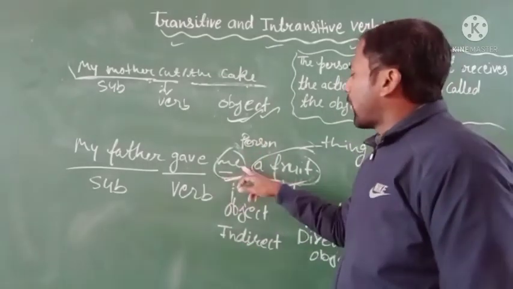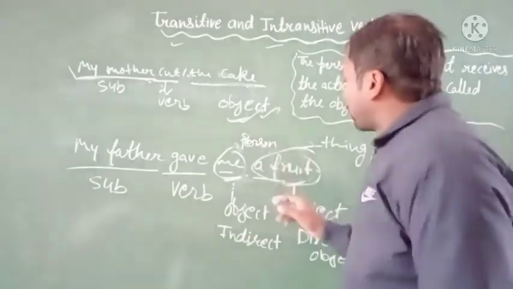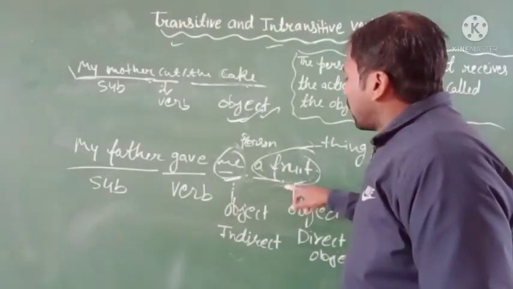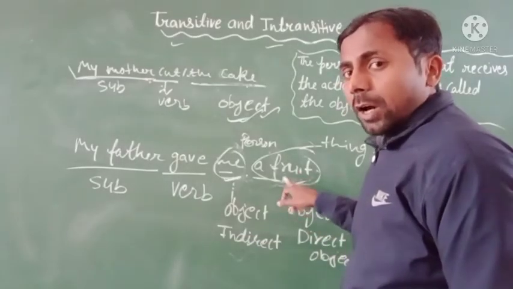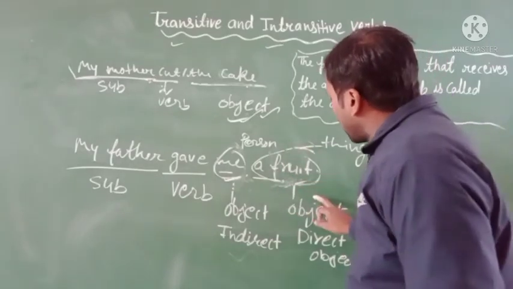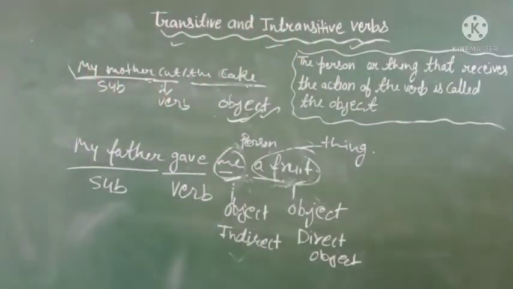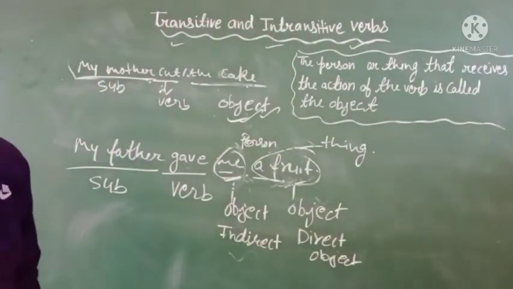If the word is used for a person, that will be the indirect object. And if the noun or pronoun is used for a thing, that will be the direct object. And in many places this sentence is used in a different way.